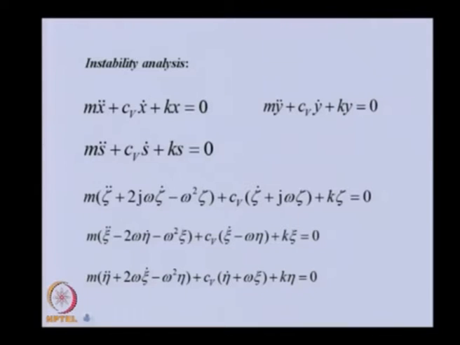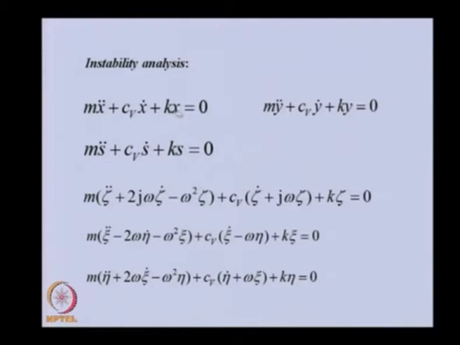Now let us see the equation of motion of a simple rotor system, in which we have mass of the rotor, viscous damping which may come from bearing or any other source, and K is the stiffness of the shaft. So this is the equation of motion in the horizontal direction. Similarly, this is the equation of motion in the vertical direction. In this case, we have not considered any cross coupling of the stiffness or damping, only simple direct stiffness and damping. Cv is the viscous damping. At present, we have not introduced the hysteretic damping.